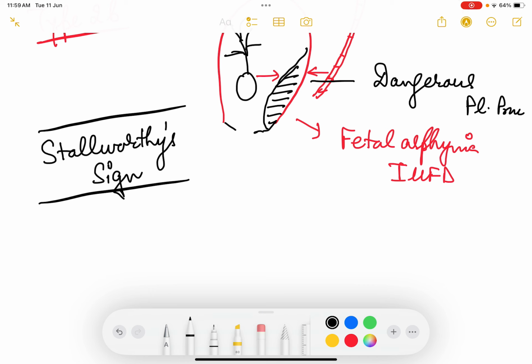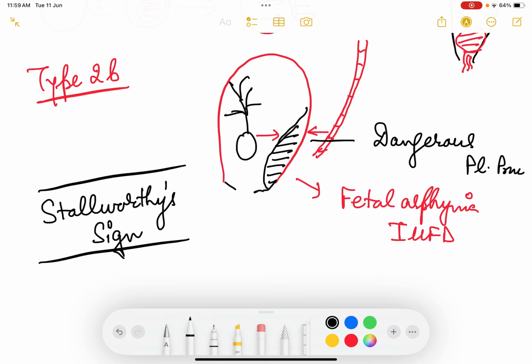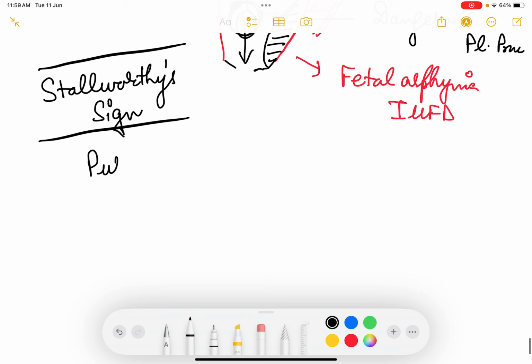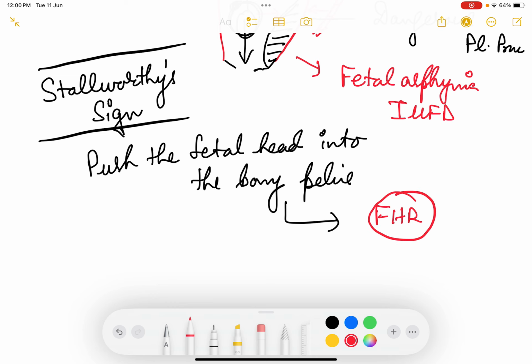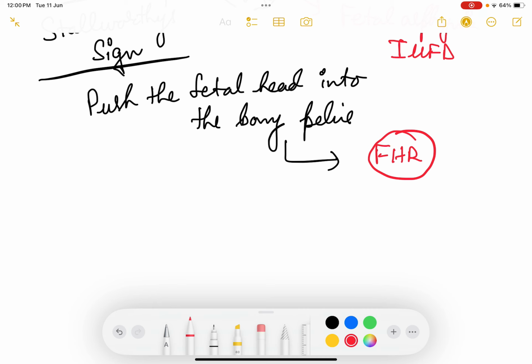So what happens is, during per abdomen examination, you catch hold of the fetal head and try to push it deep into the pelvis, into the bony pelvis. When we push it into the pelvis, what will happen? At the same time you try to auscultate the fetal heart rate, that is our step. So what will happen?